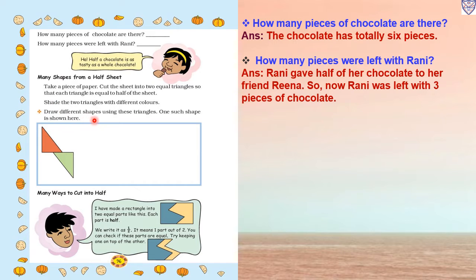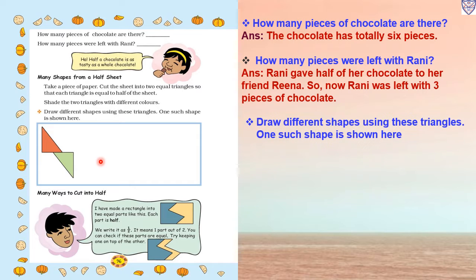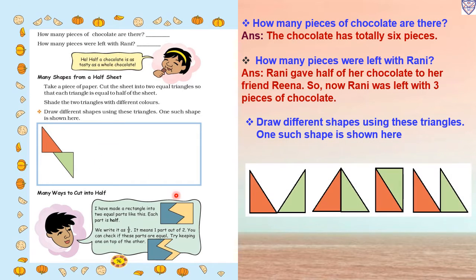Draw different shapes using this triangle. One such shape is shown here. Now in this box we have to draw different designs using these triangles. So the first one we will draw this way, then the second way we will keep both triangles combined, then the third one like this and the fourth one like this. So students, you have to draw in this box.